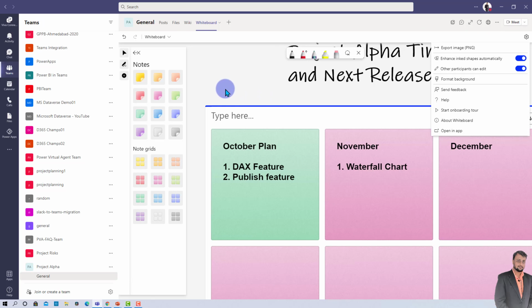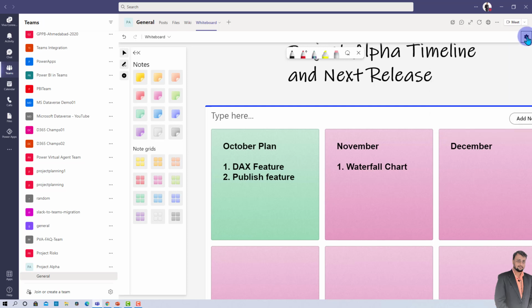feedbacks you are receiving, and sometimes you are in the Teams meeting and even at that time you don't want to allow anyone else to edit the thing. So at that time you simply need to turn this feature off. You need to click on settings here and just click on other participants can edit, and just turn it off. So what happens here is other participants have only view access on your whiteboard, they will not be able to edit the things, right? So this is cool. So let me just keep it as it is.